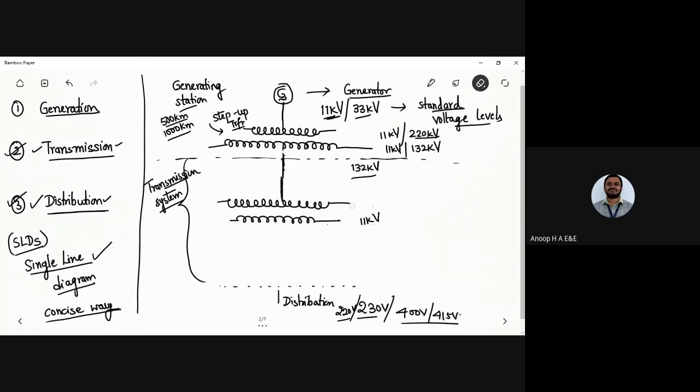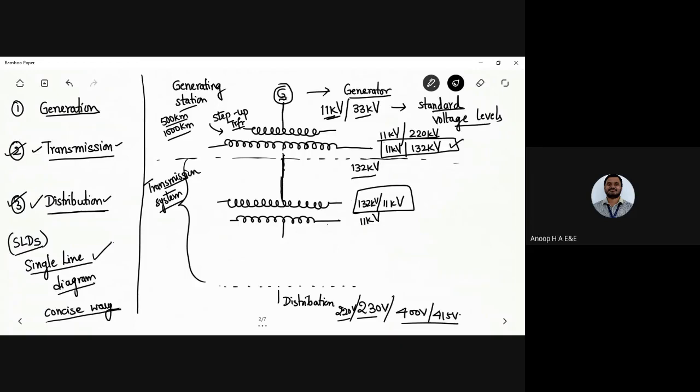So now you need to step it down again to meet your requirements. From 132 kilovolt, it needs to be stepped down to 11 kilovolt. The 11 kilovolt that we generated, we stepped up to 132 kilovolt, and from 132 kilovolt again we step it down to 11 kilovolt.